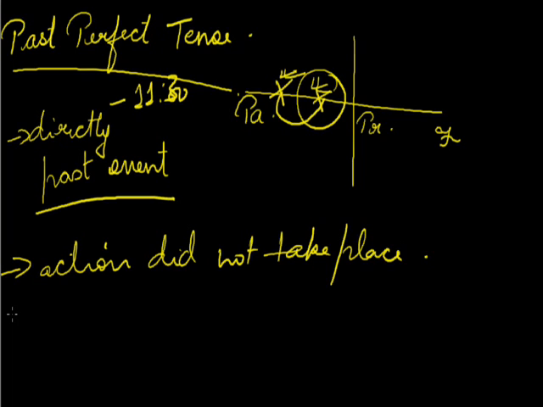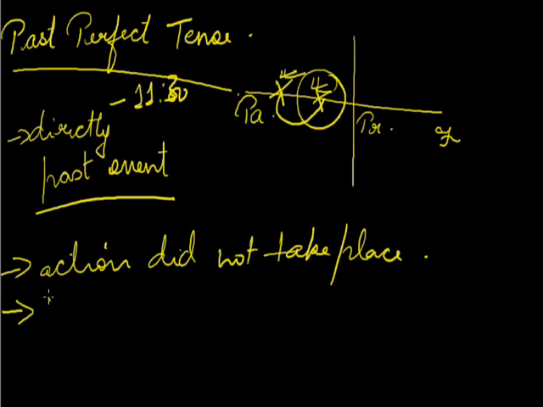So this is the action which did not take place, and the verb which I have used here is hope. Similarly, the second example: he had supposed that all his colleagues would support him. The action we are talking about is support him. This is the action we wanted to happen but did not take place in the past.